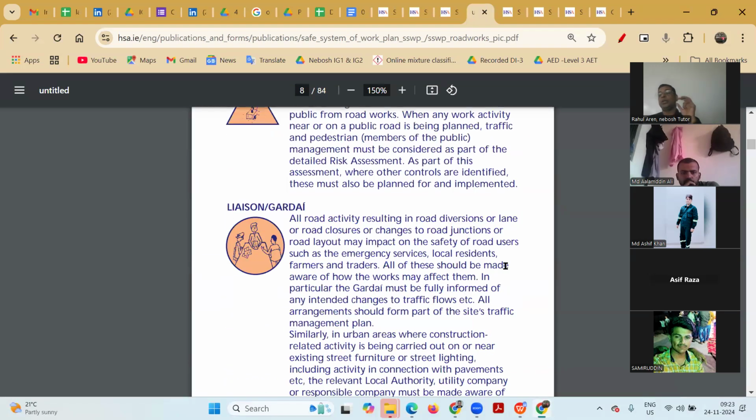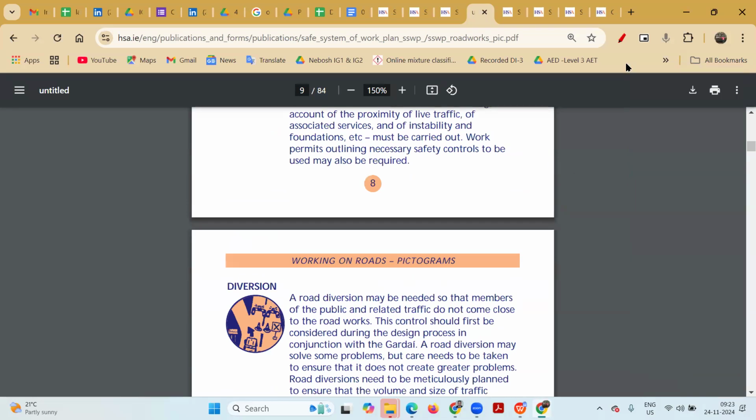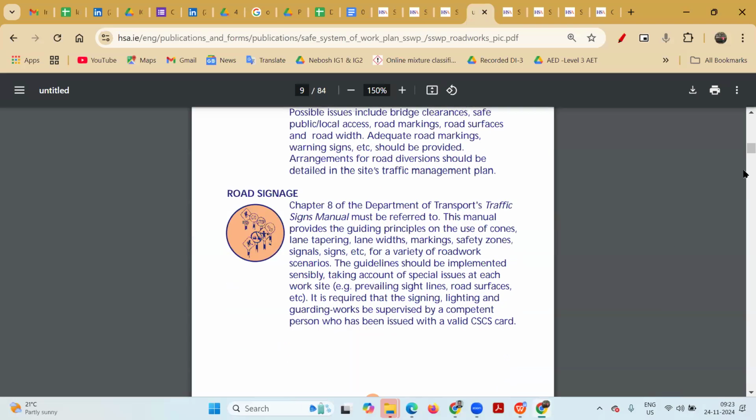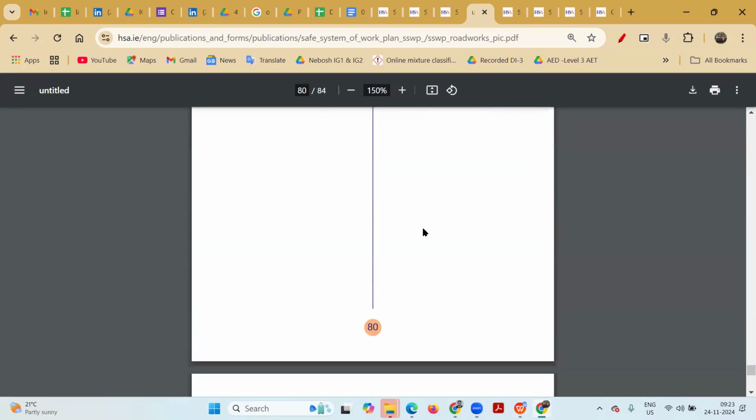This is the pictogram list. If any pictogram is not in this list, we can add another one designed specifically for the particular activity.